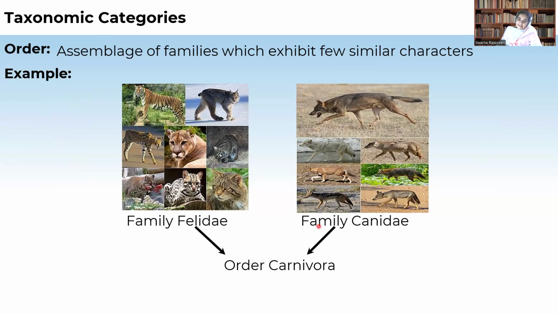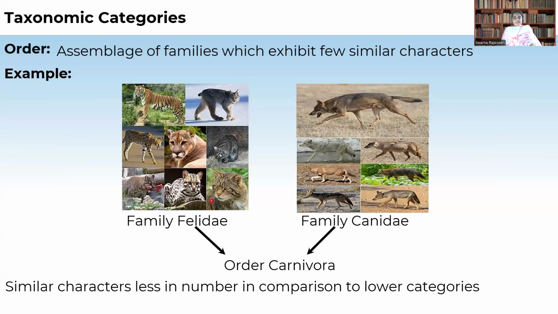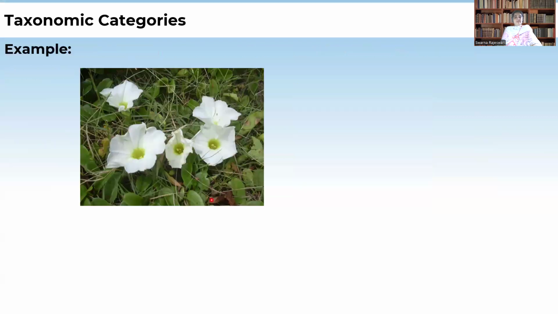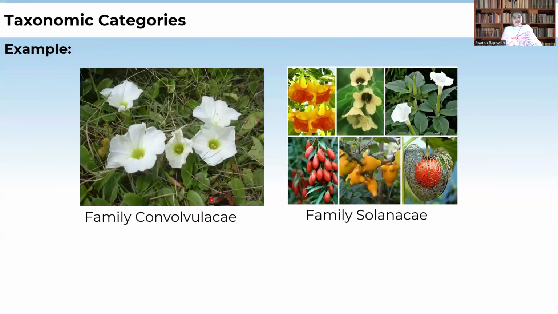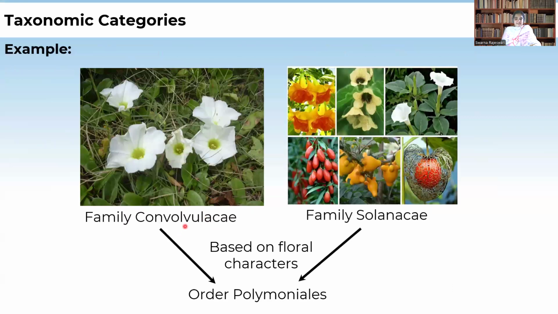If we see, there are some characters which are shared by these organisms, and again there is a lot of difference between these animals. So there is a necessity for again classifying this order Carnivora into Felidae and Canidae, and some of the animals are kept in Felidae and some are kept in Canidae. Now when we see the plants, family Convolvulaceae and family Solanaceae, based on some floral characters, have certain characters which included them in the order Polemoniales. This you will be studying in your botany.